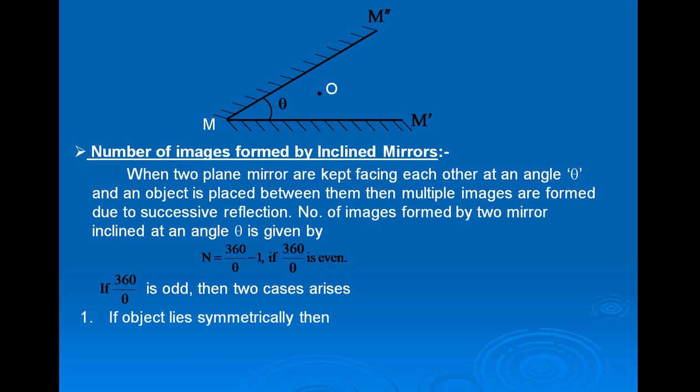First is, if object lies symmetrically, then number of images formed is n is equal to 360 upon theta minus 1. And second, if object lies unsymmetrically, then number of images n is equal to 360 upon theta.